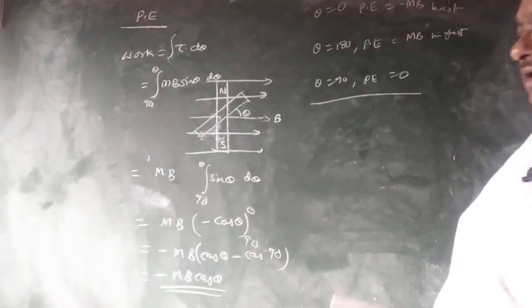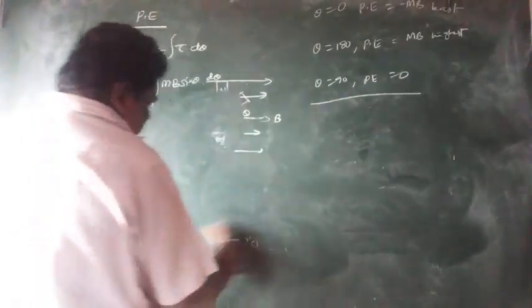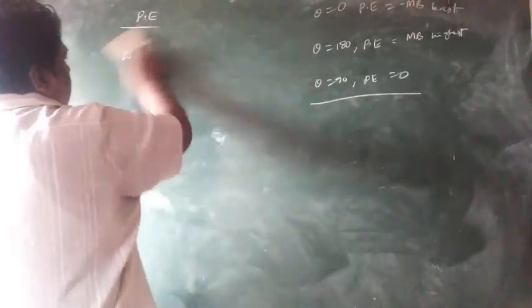Now we shall go for work done. Suppose here, change in potential energy is nothing but the work done by you according to the work energy theorem. You have changed it, then the change in its potential energy gives the work done.